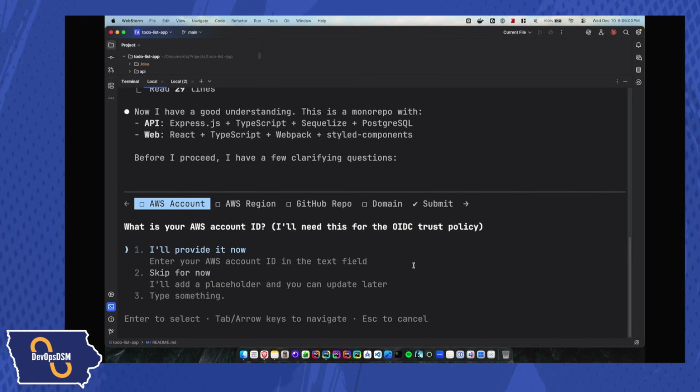I will walk you through how it works in a moment. I just need to answer some questions that I've got Claude Code currently configured to ask me. So in this case, before I get started, it's going to ask me, hey, what is my AWS account ID? I'm going to go ahead and provide that.